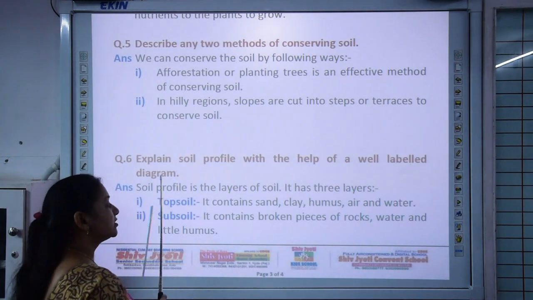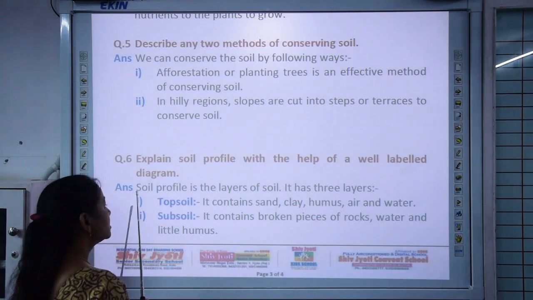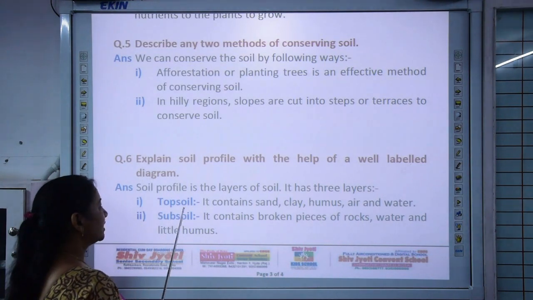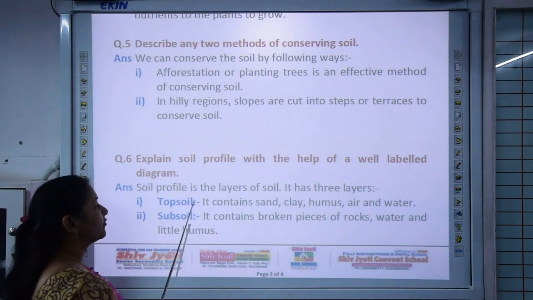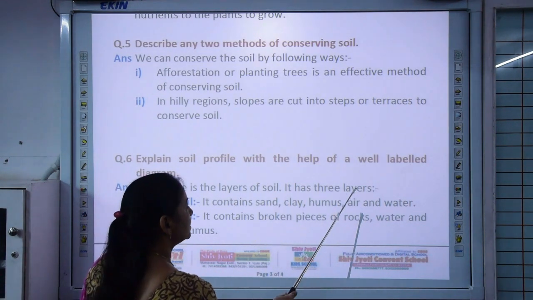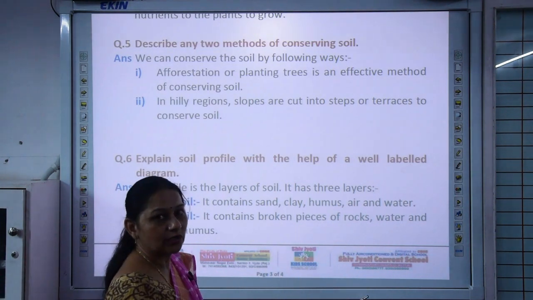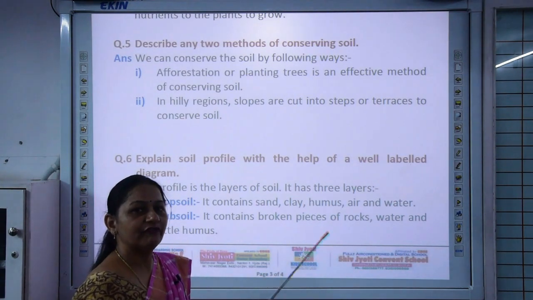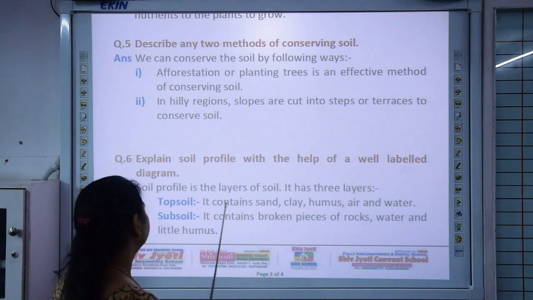So these 3 layers are called the soil profile. First one is topsoil. What does it contain? It contains sand, clay, humus, air and water, and as it contains humus, it is very fertile for plants.